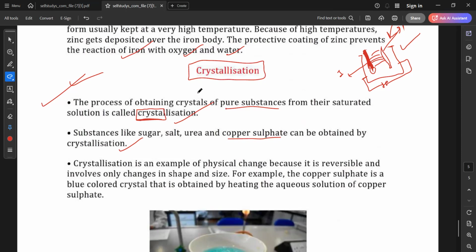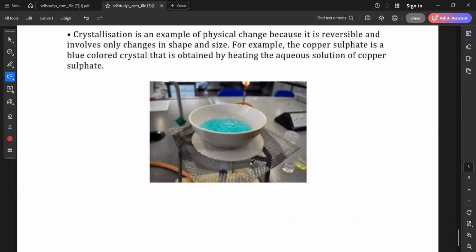Okay. So actually crystallization is a process. Like in day-to-day life, we use crystals. Not the crystal that we wear as jewelry. There are substances which are obtained from crystallization. It is a process. Can you see this drawing?